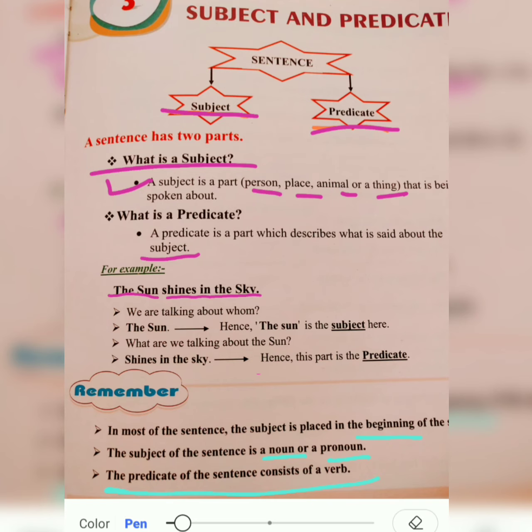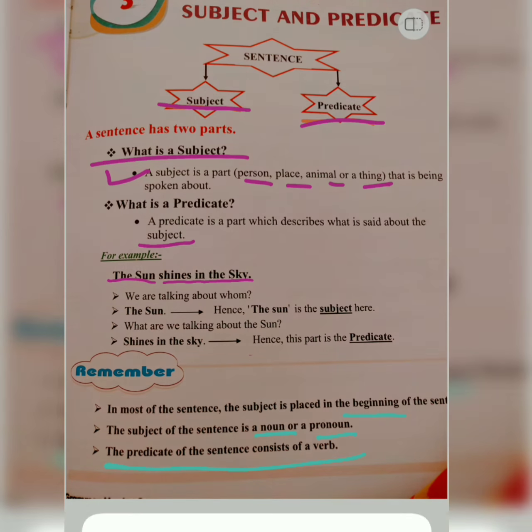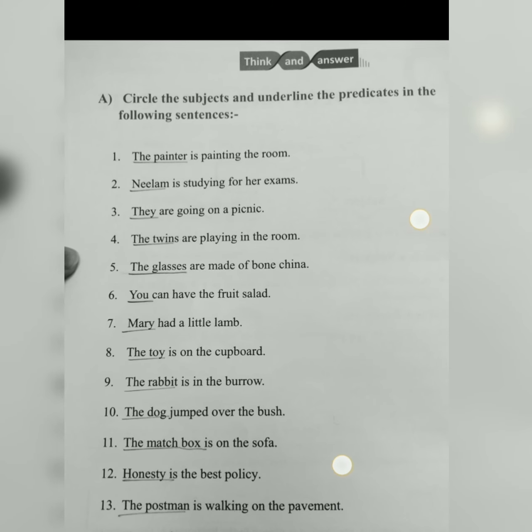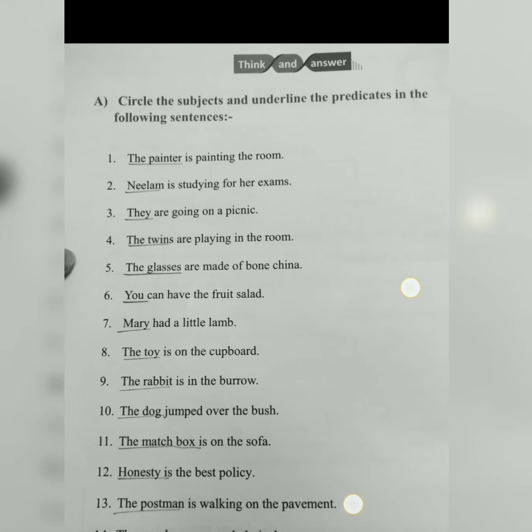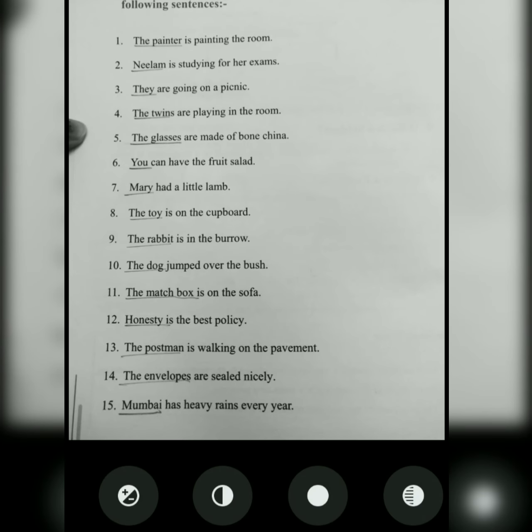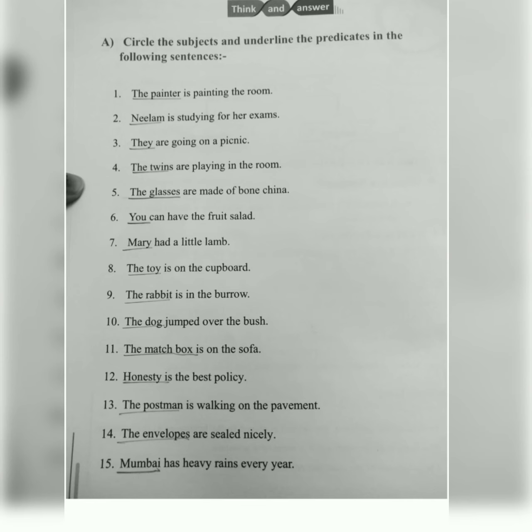Let's see here. Here are some exercises given in your book. Now you have to circle the subject and underline the predicates. First of all, the first one is: The painter is painting the room.